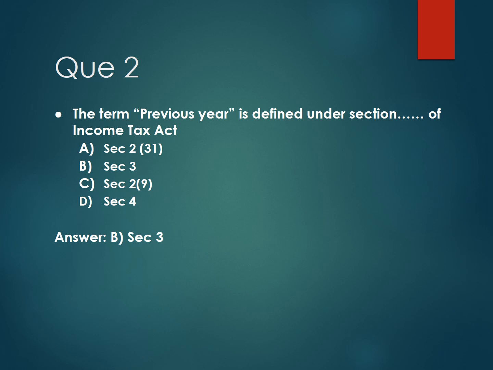Next, question number 2. The term previous year is defined under which section of Income Tax Act? And the options are option A section 2 subsection 31, option B section 3, option C section 2 subsection 9, and option D section 4. And the correct answer is option B section 3.